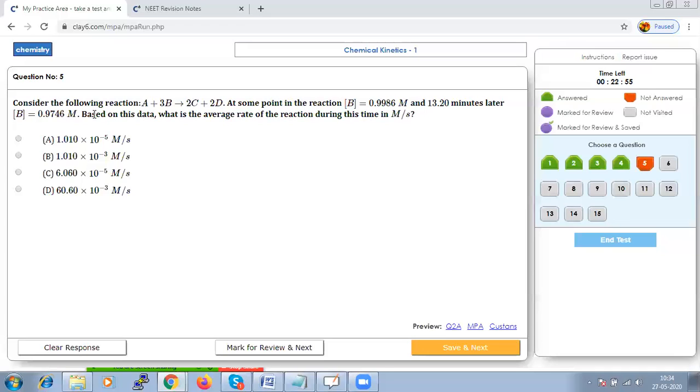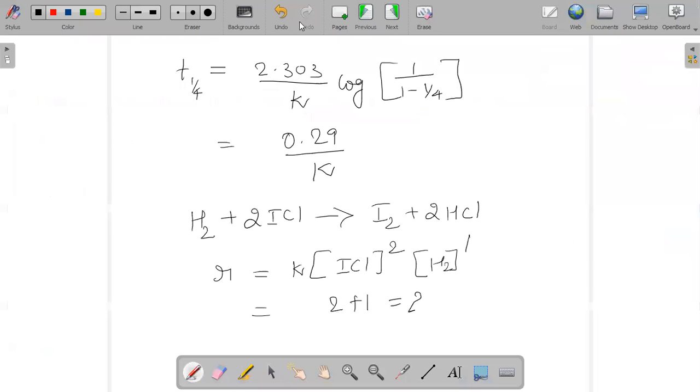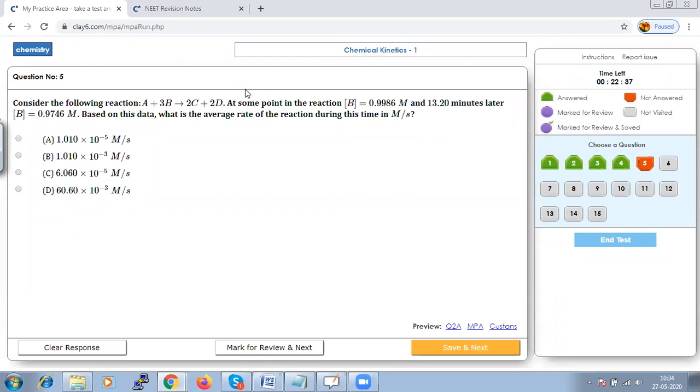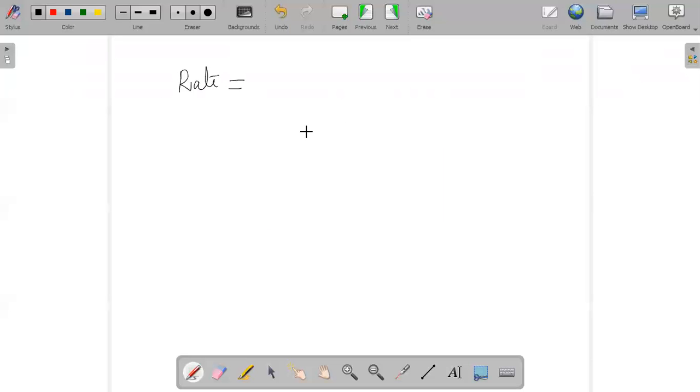So the basic average rate, when we try to calculate, we know that rate can be expressed in different forms, but here since you are having change in concentration of B, let us write the rate of the equation in form of R D. So rate of D will become as minus 1 by 3 delta of B by delta T.